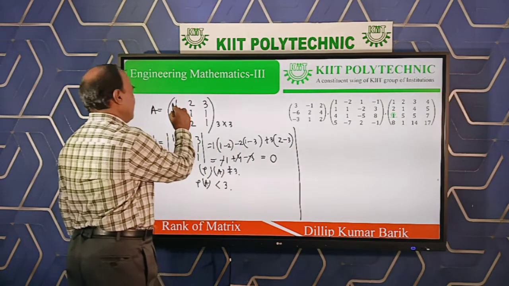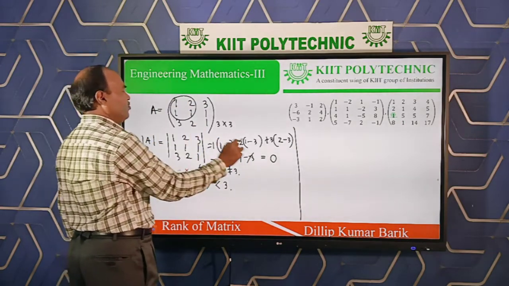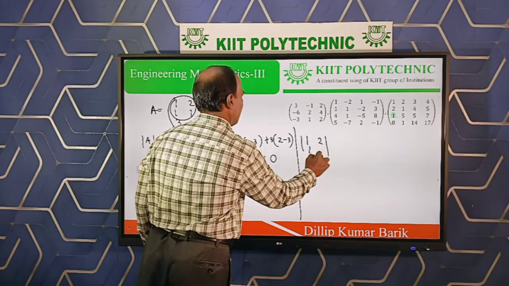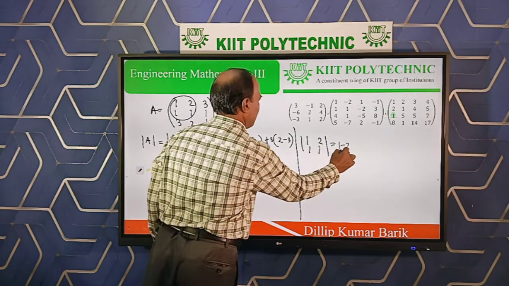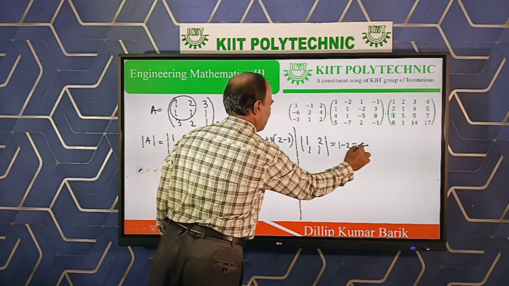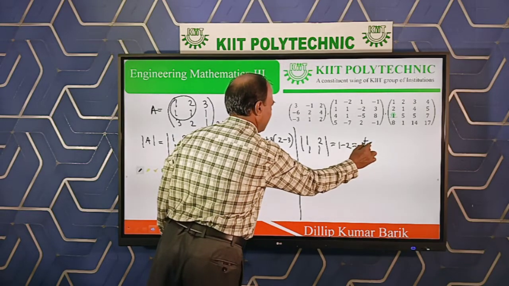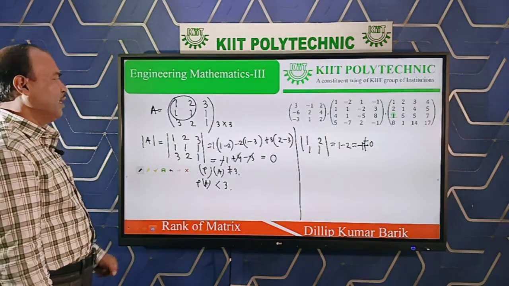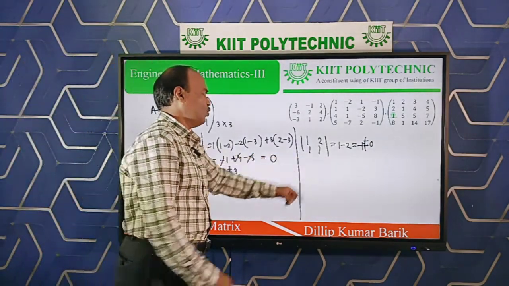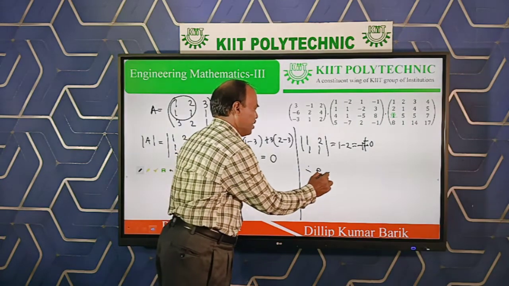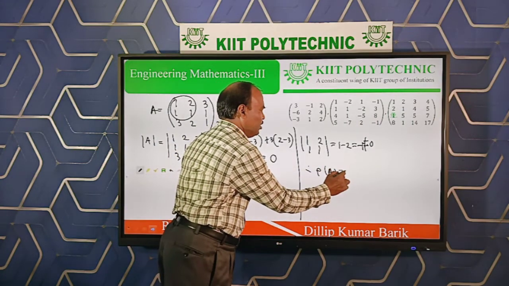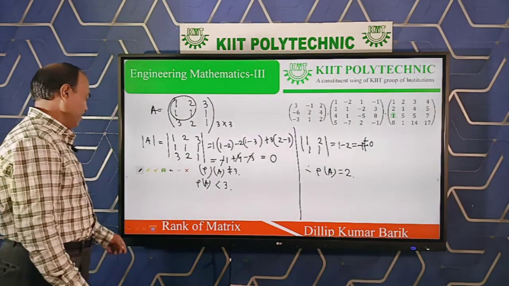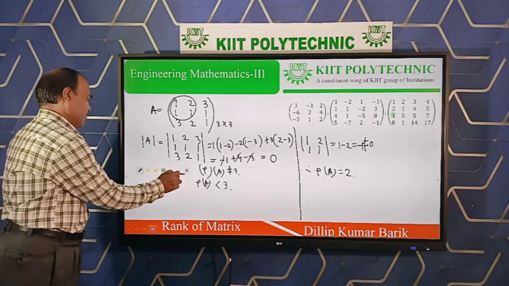Suppose I take this one. If I check here 1, 2, 1, 1, the determinant value is 1 minus 2, equal to minus 1, and this is nothing but non-zero. Non-zero means we get the rank, and since its order is 2, clearly the rank of this matrix is equal to 2. Understand? So come to the next discussion.